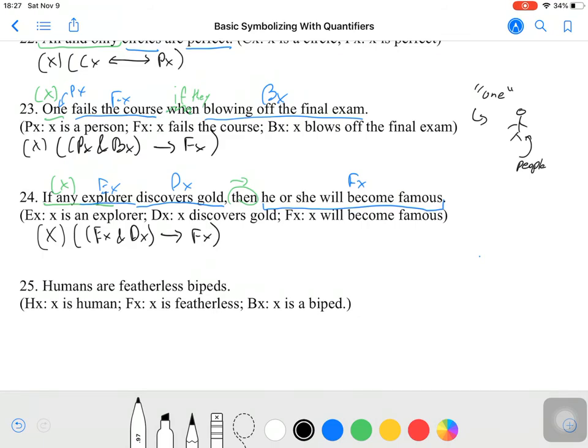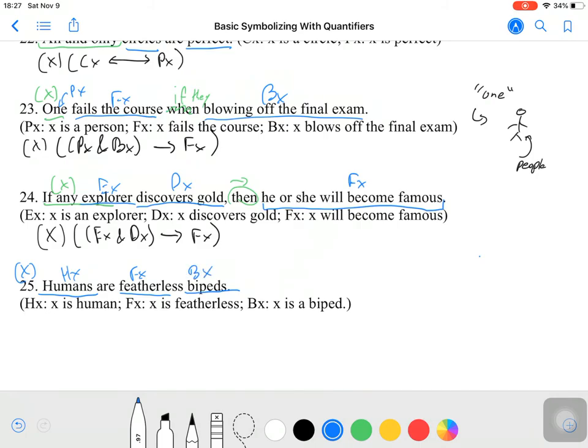Now on to 25. Humans are featherless bipeds. So this has an implied universal. We're talking about everything that fits into this category. We have the category of human. And then we have something that, in this case, is going to be telling us something about those humans. Namely, everything that is a human is also a featherless biped.